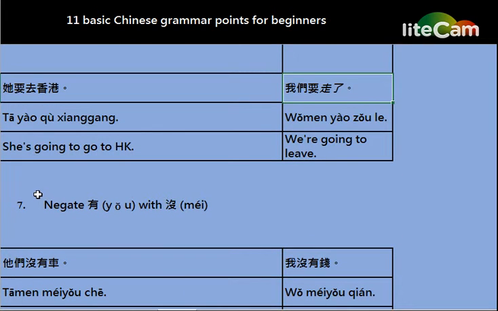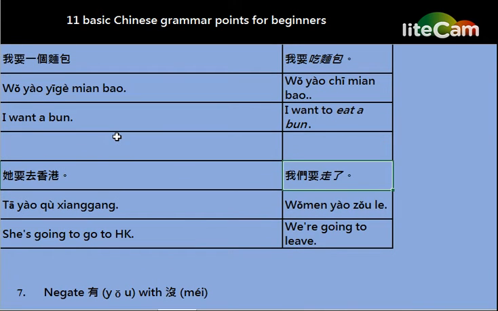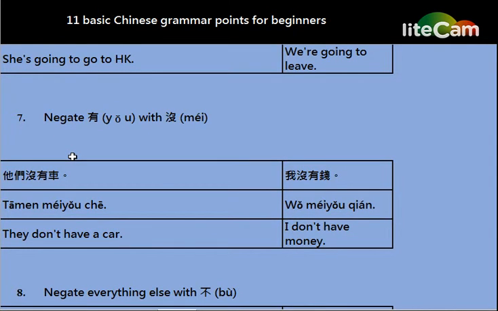And be careful when using the word 要 to mean to want, as it could be quite ambiguous, just as in English. And here is grammar point 7. If we want to talk about not having something, we need to negate the word 有 with 没. Remember this important point: if you negate 有, always use 没. These two words always go together. And here is the example.